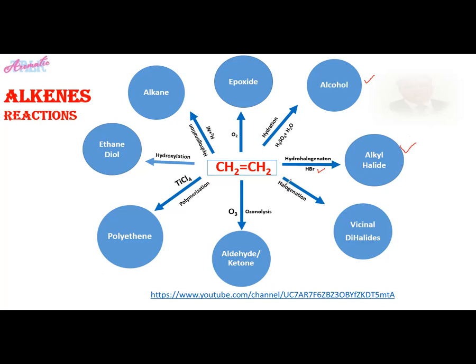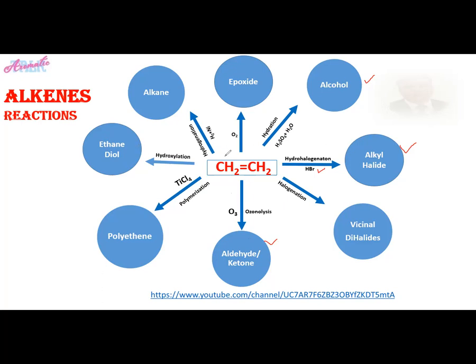Again, ethene also reacts with halogens, chlorine and bromine, to form vicinal dihalides, generally vicinal dichlorides and vicinal dibromides. Alkenes also react with ozone in a reaction called ozonolysis, to form aldehydes and ketones. So alkenes can be converted to aldehydes and ketones by the ozonolysis reaction. Alkenes also undergo polymerization in the presence of catalysts such as titanium tetrachloride and triethyl aluminum to form polyethene. Ethene also undergoes hydroxylation in the presence of an alkaline solution of KMnO4 to form ethane diol.